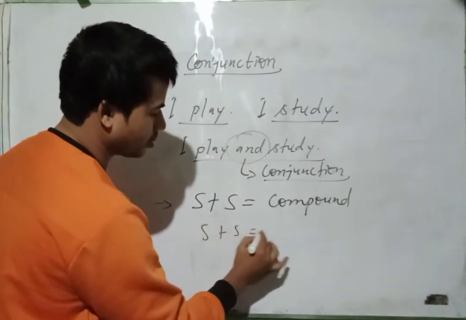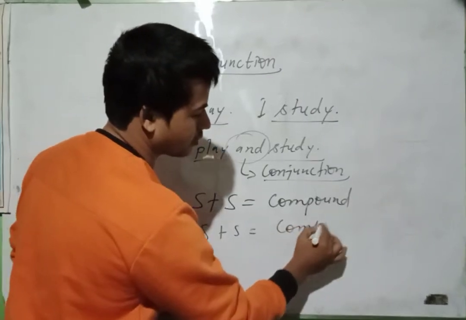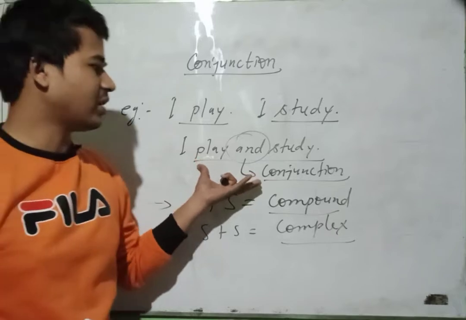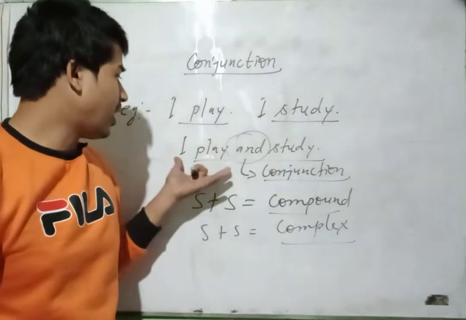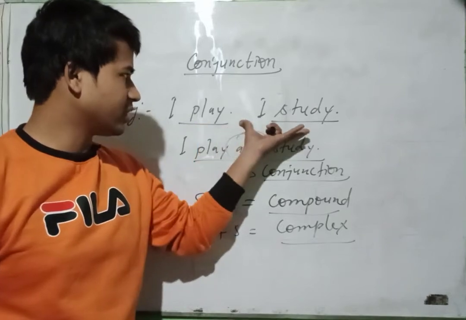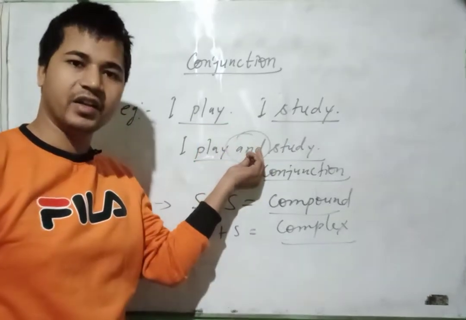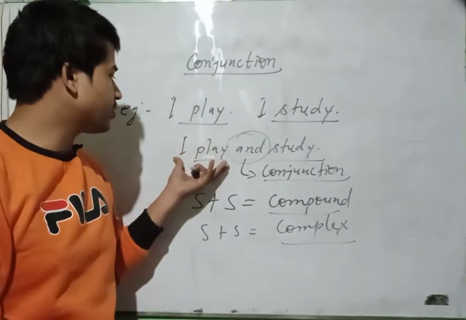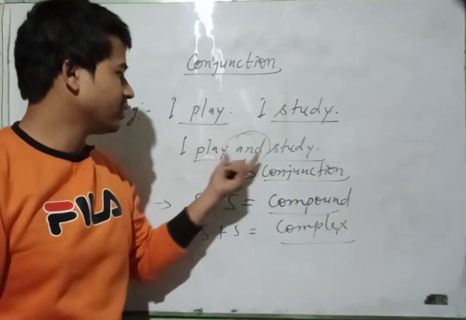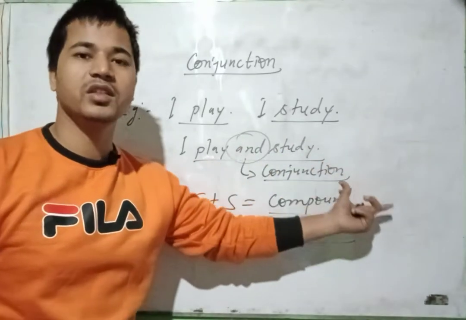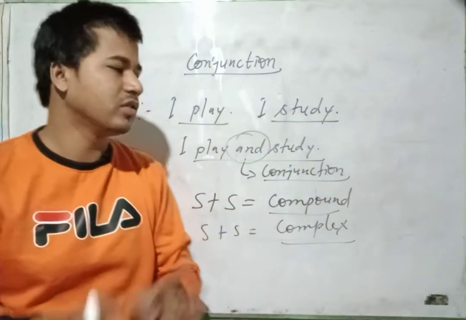Simple plus simple equal to complex. Clear? Here is the example I have told you. I play and study. These two sentences are combined with and, so this is called conjunction. We can also use this: I play but study. But is also a conjunction.